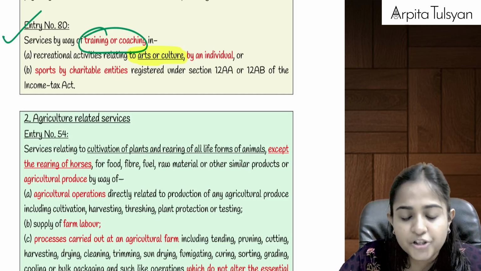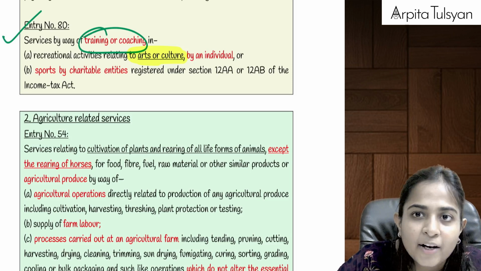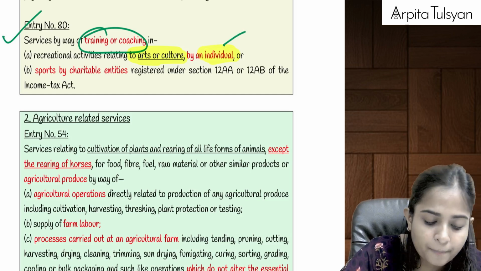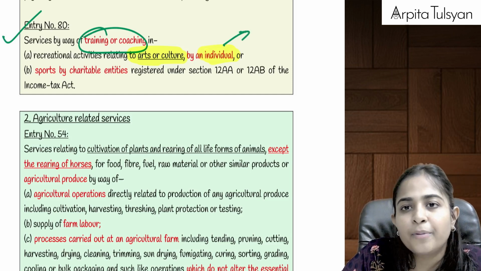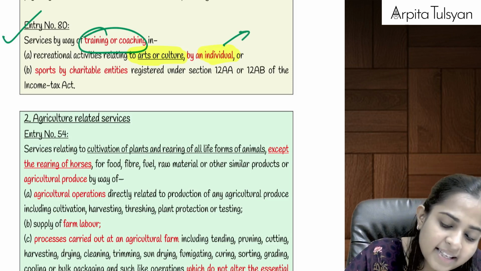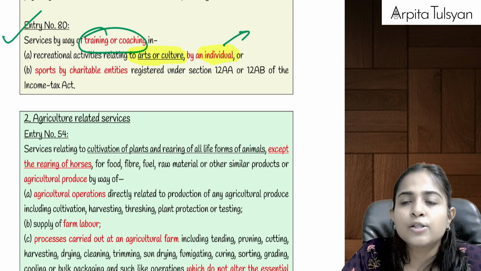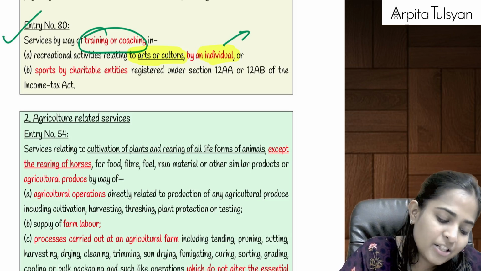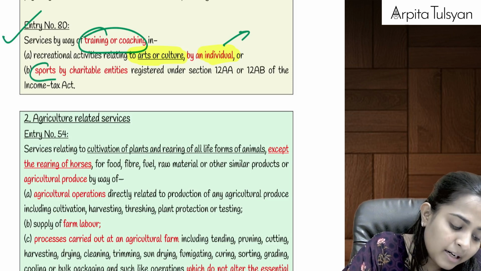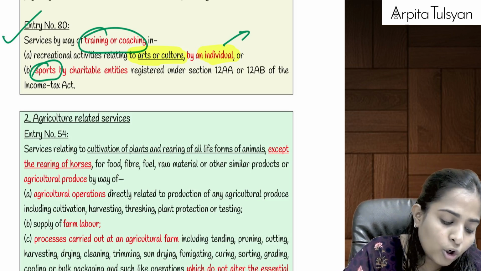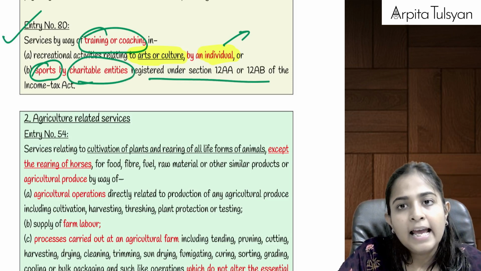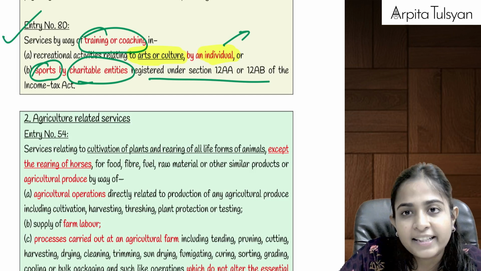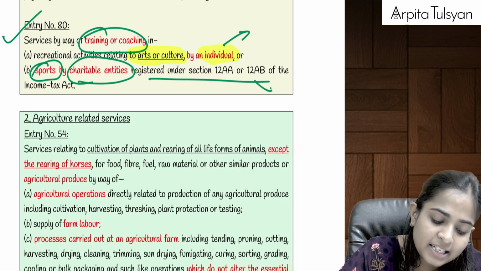will come under culture. So if someone is providing you training or coaching in arts or culture, and if that is given by an individual person, okay, there is an individual teacher, means there is no company, there is no firm etc. There is an individual teacher who is teaching you arts or culture. So whatever consideration the teacher is going to charge from you on that, GST is going to be exempted. And similarly, if sports is taught to you by some charitable entity, okay, sports academies, if that particular sports academy is run by some charitable entity, then even then the GST is going to be exempted.